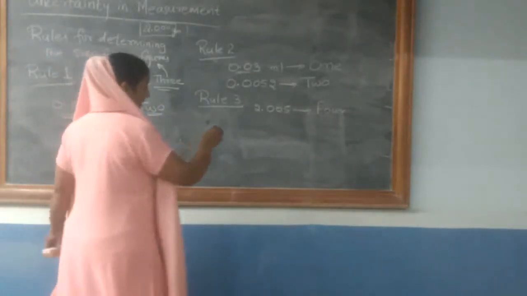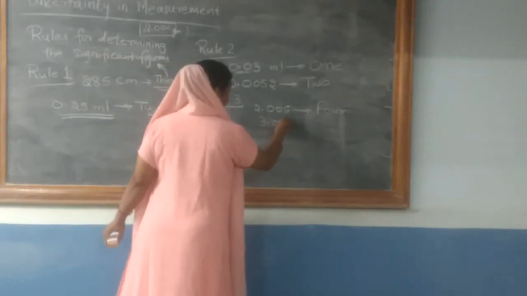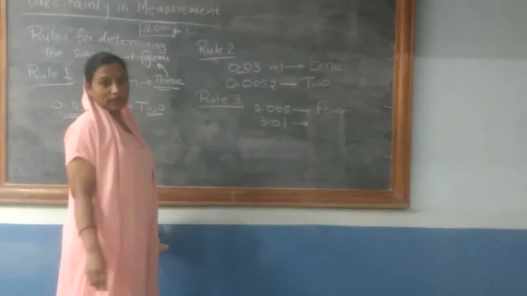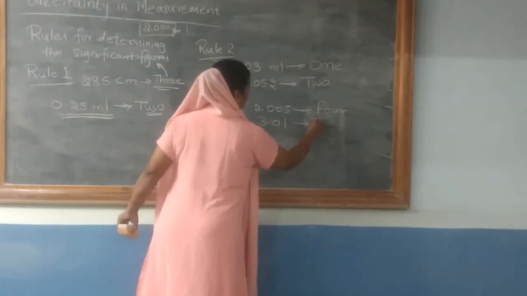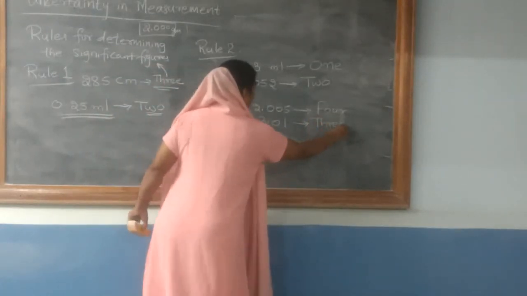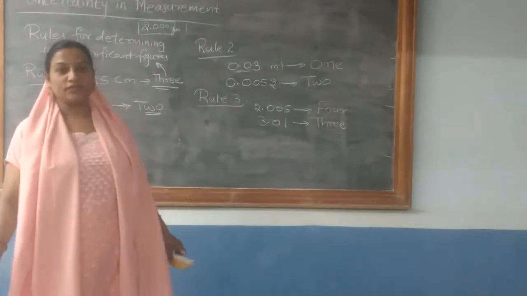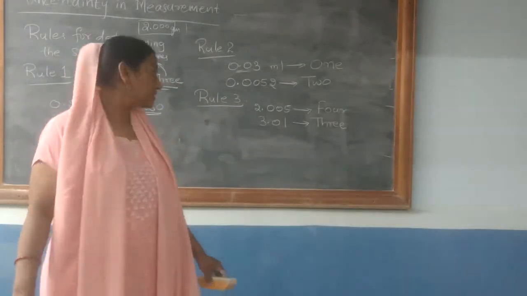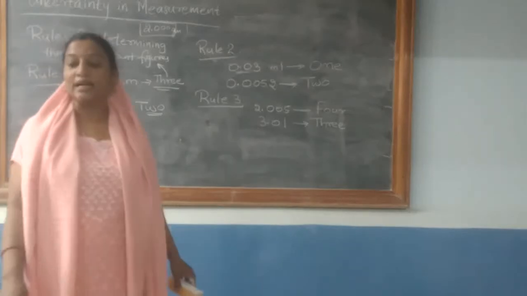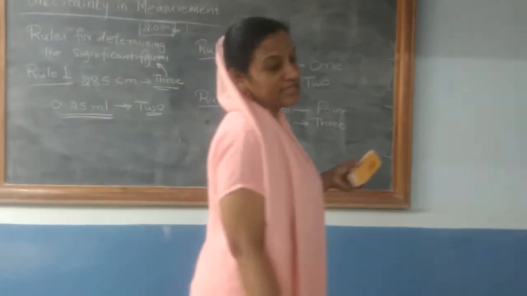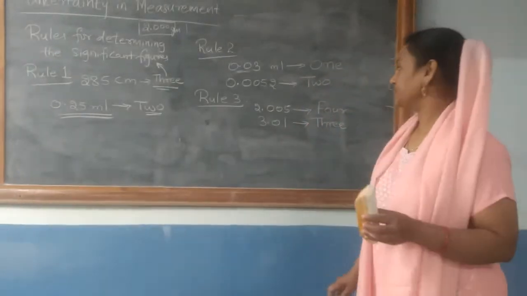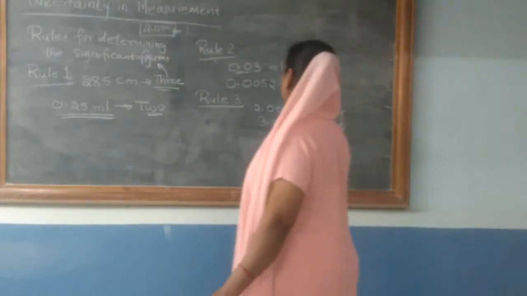Another example, you can take it as 3.01. So there is one zero between two non-zero digits 3 and 1. So in this reading there are three significant digits, 3.01. So this is the third rule which states that zeros placed between two non-zero digits are significant. Now there is the fourth rule, rule 4.